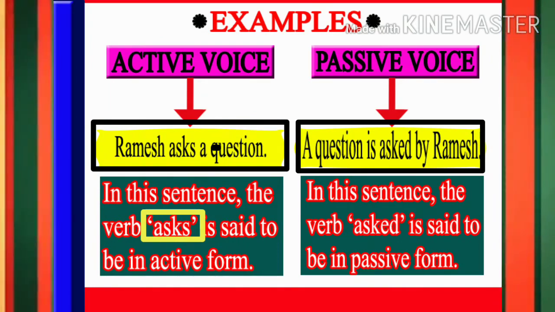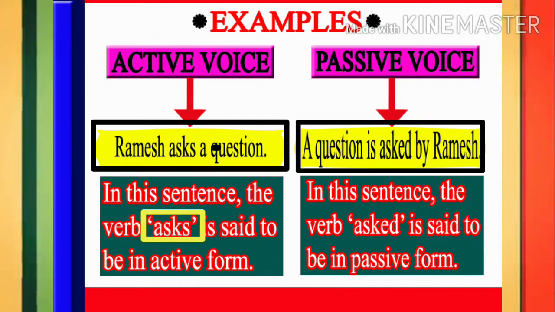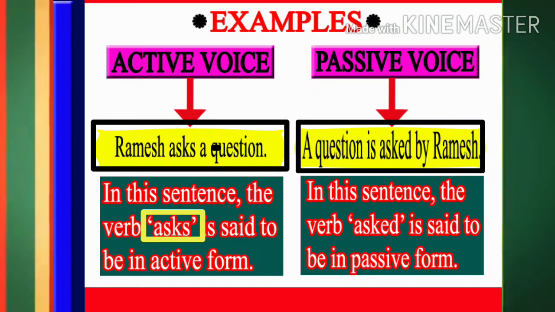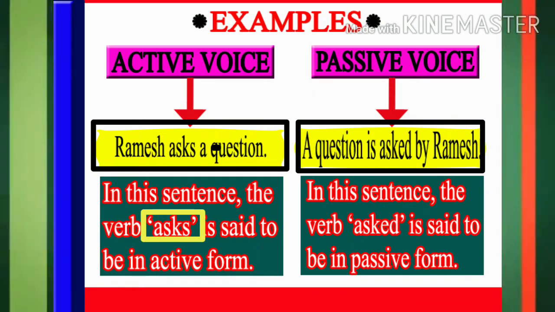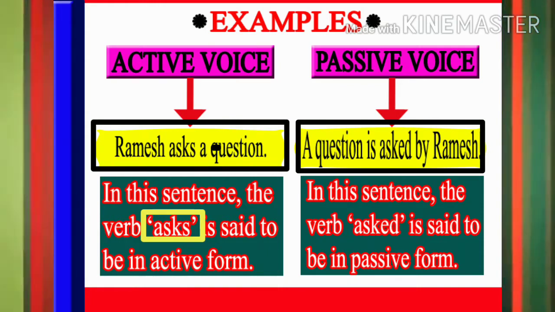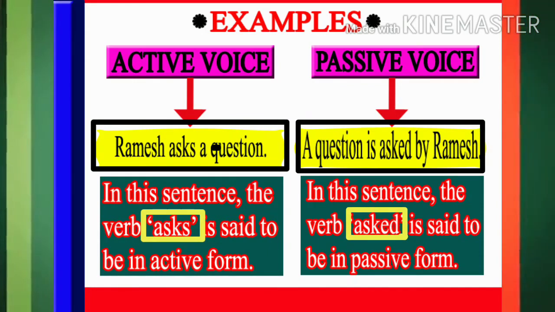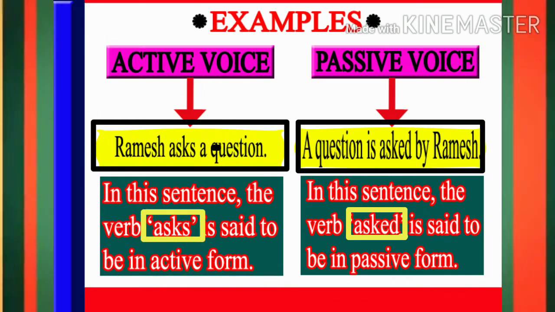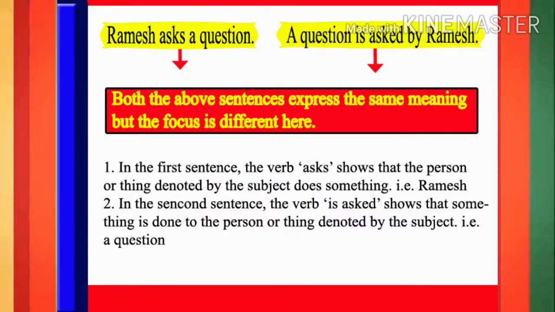Let us look at the sentence at the right side, that is a question is asked by Ramesh. The verb used in this sentence, is asked, is said to be in the passive voice.